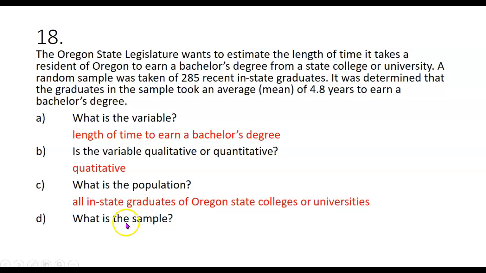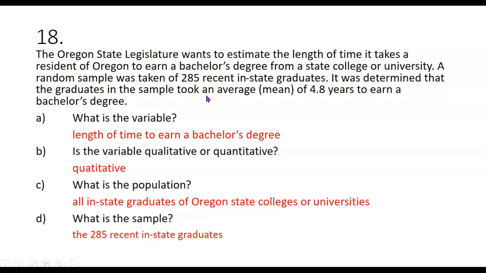What is the sample? Well, the sample is the 285 recent in-state graduates that they used to calculate that 4.8 years for the mean. They didn't want to have to look at every single person in the whole population, so they just took a sample. So those 285 people are the sample.